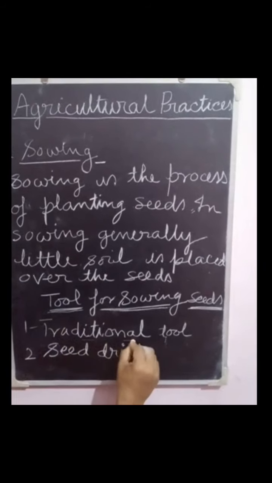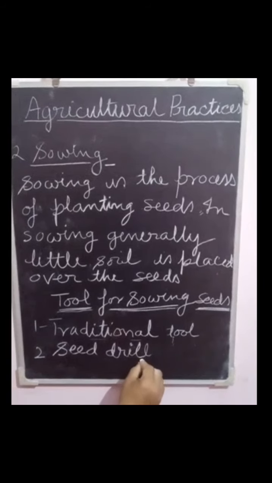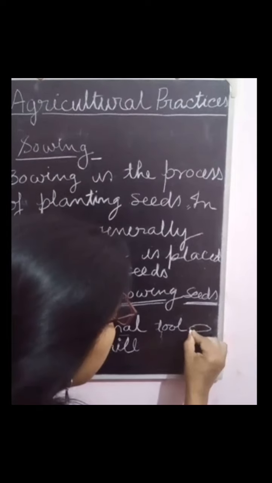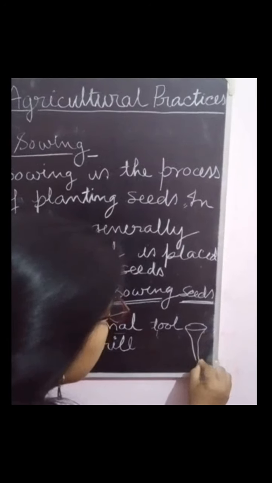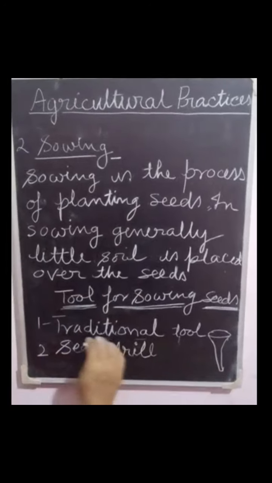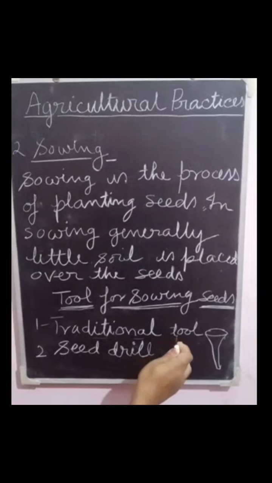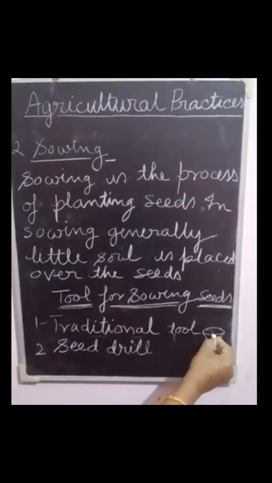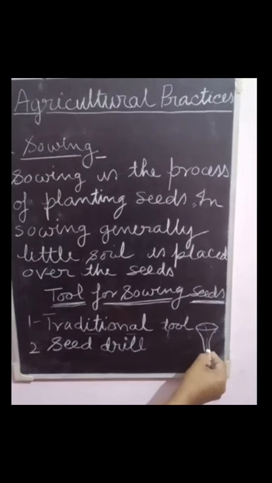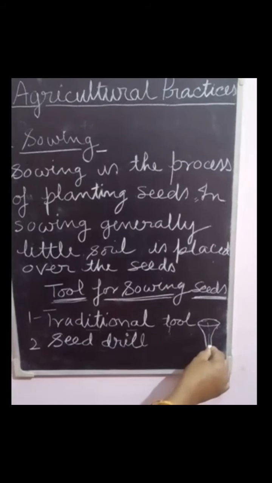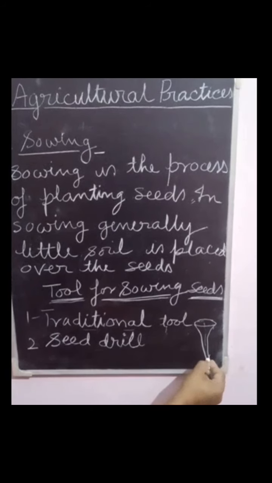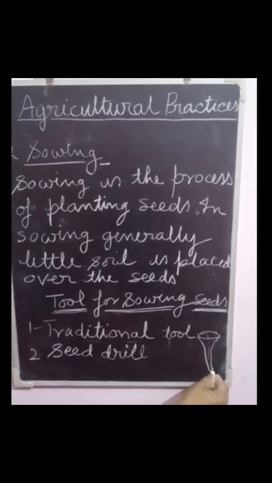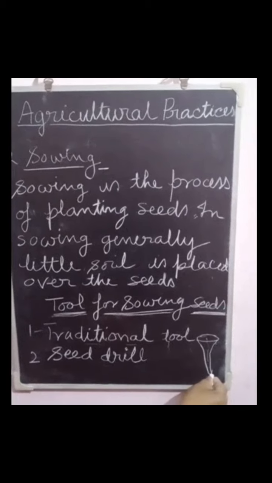First is the traditional tool and second is the seed drill. The traditional tool is funnel shaped. This is like this. Seeds are filled into a funnel and passed down through two or three pipes having sharp ends, and these ends pierce into the soil and place the seed there.